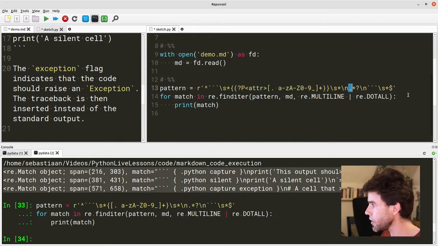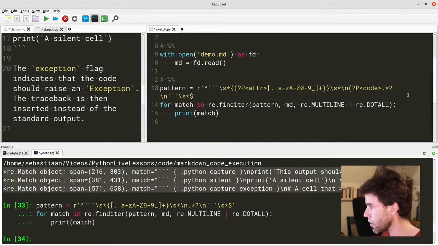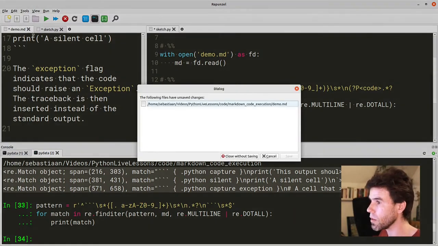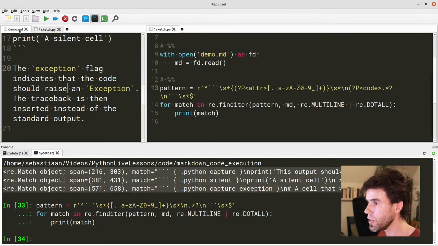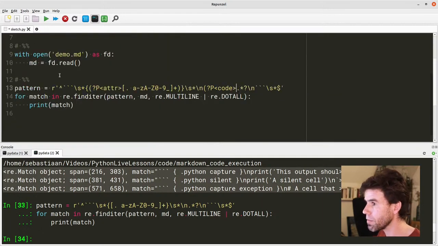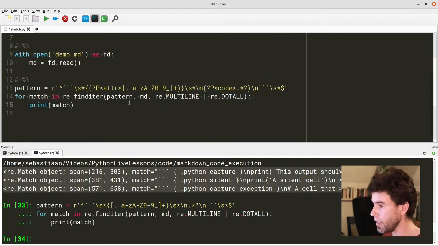We also want to give this a name because this is our code. And we say ?P<code>. All right, let's actually close this so that we have a bit more space. And the code ends here. So now everything inside here will have the name code. And now what we can say, match.group('attr'). So let's make it nice actually.